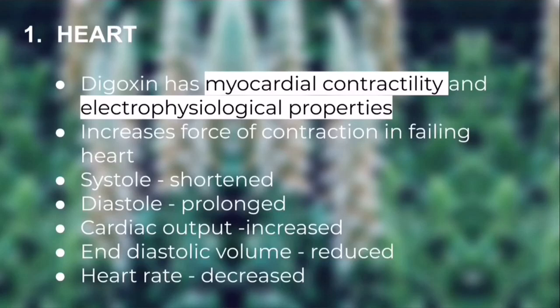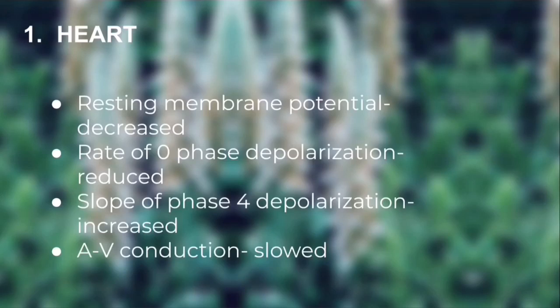Cardiac output is increased, we know that already from the definition. And end diastolic volume is reduced while the heart rate is decreased, okay? Systole, diastole, end diastolic volume is reduced and heart rate is decreased. These things you have to keep in your mind, okay? And also the resting membrane potential is decreased, and the last point, AV conduction is slowed. And what happens to the depolarization? Rate of zero phase depolarization is reduced while the slope of phase 4 depolarization is increased, okay?